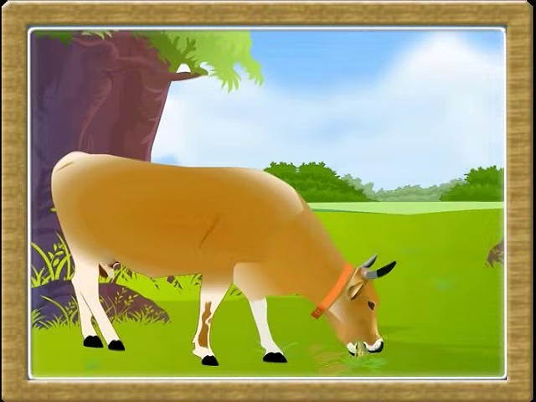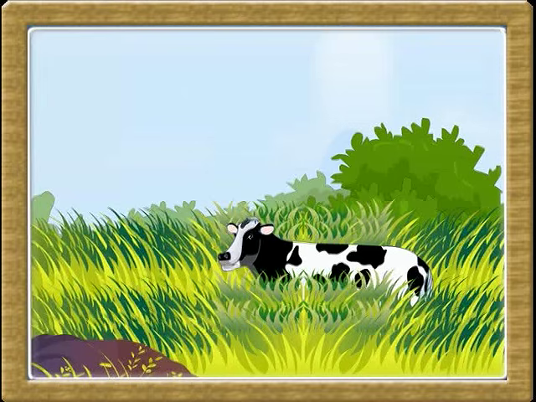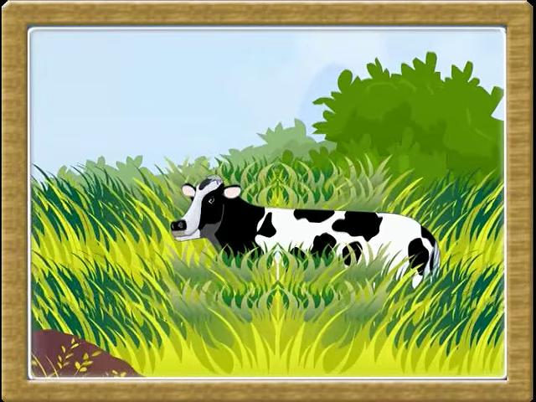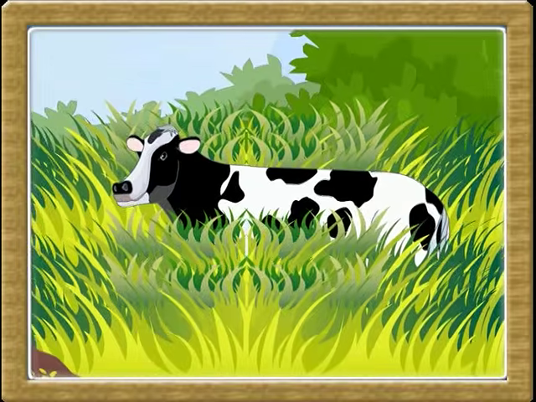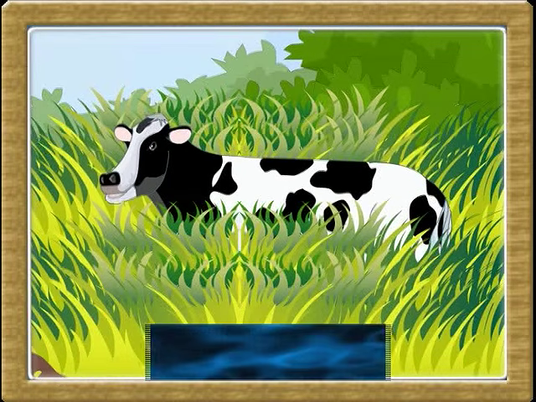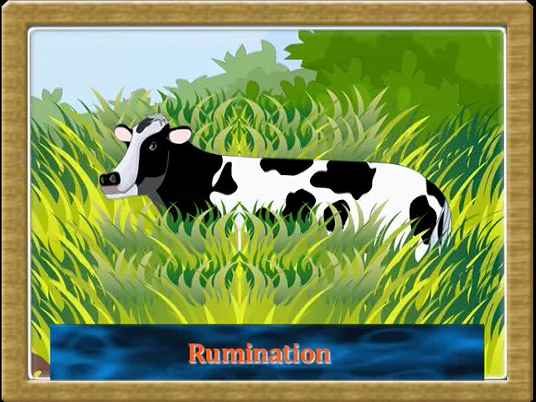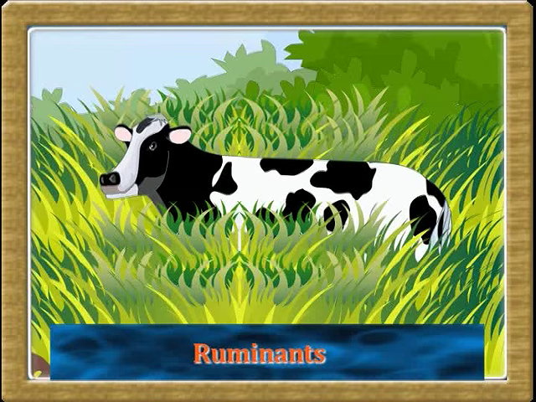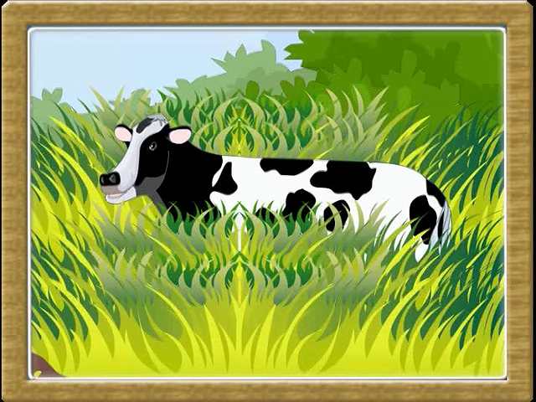You must have seen a cow or a buffalo eating grass. These animals swallow grass without chewing. After swallowing a good amount of grass, they sit. During this time of rest, they bring back the food from the digestive canal to the mouth and chew it leisurely. This process is called rumination, and these animals are referred to as ruminants. The food is completely chewed and is mixed with saliva.